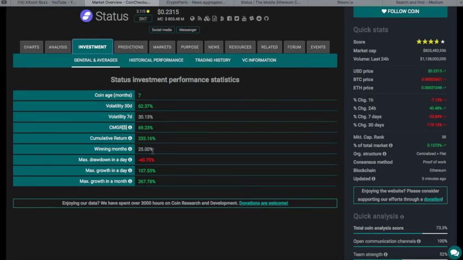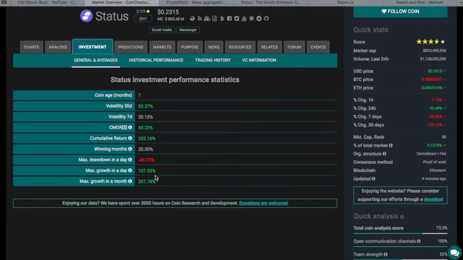25% of the months are winning. We had a 232% cumulative return. Max drawdown, 40%. Maximum growth in a day, 101%. So risk to reward. If you get involved with this, are you ready for a 40% drawdown, possibly on a bad day? Are you ready for 100% growth in a day?